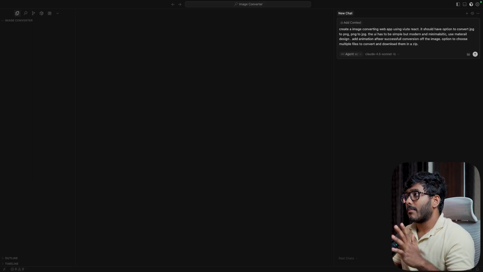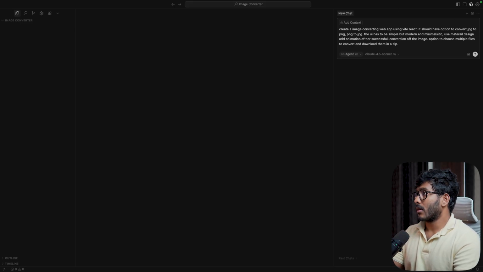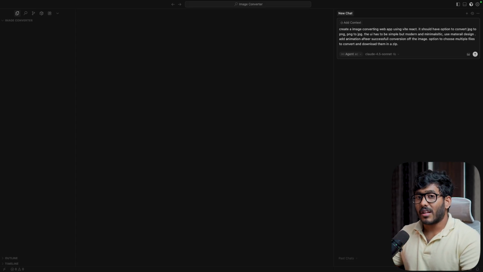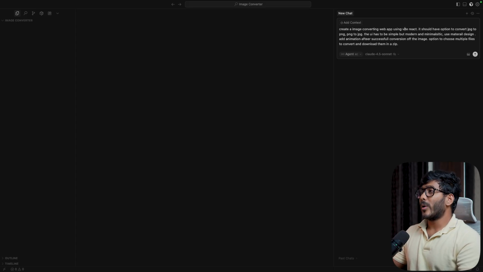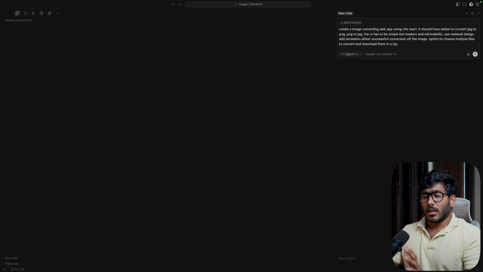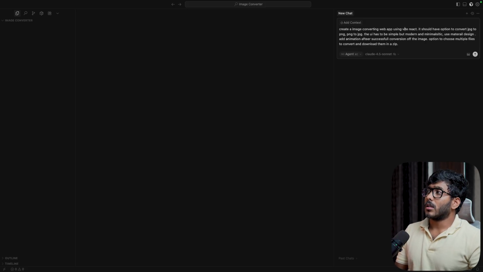All right, so here is the prompt. Create an image converting web app using Vite React. For people who don't know what Vite React is, React is a framework or a library from JavaScript which we use to create the front end. And Vite is a way that you can set up this React code base. It is something similar to what we have already seen with HTML, CSS, and JavaScript, but a little more advanced way of creating the front end, the UI. So that's a framework, and it is called React.